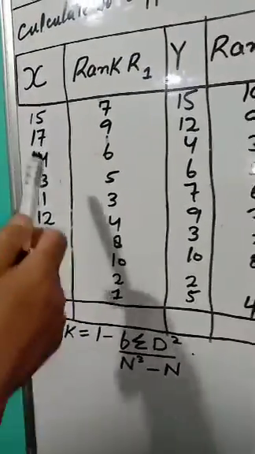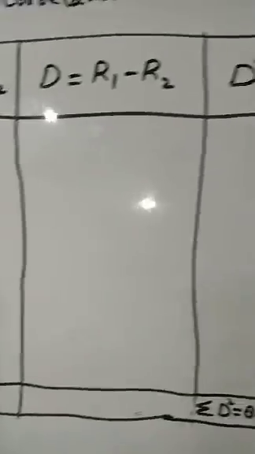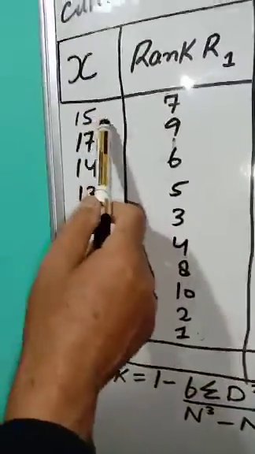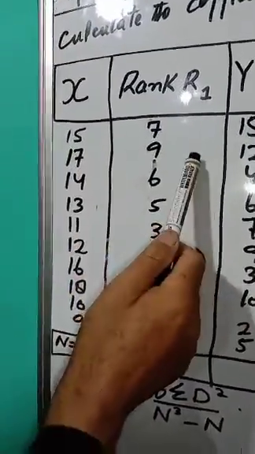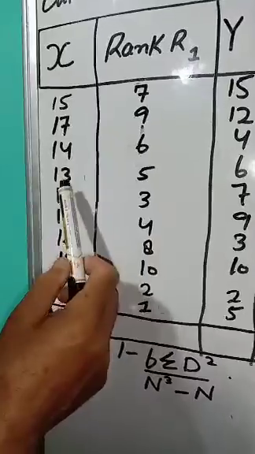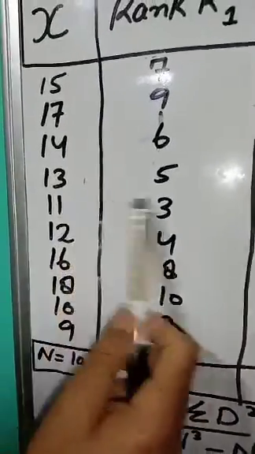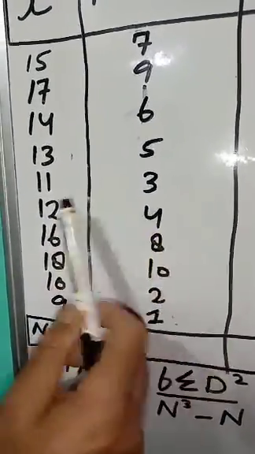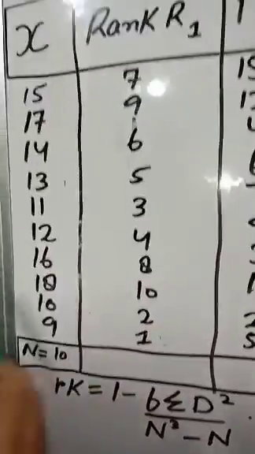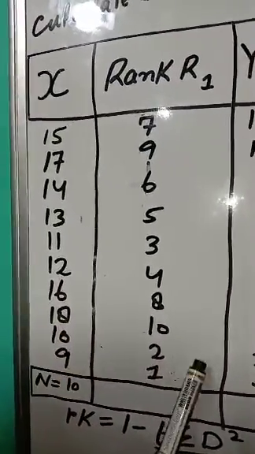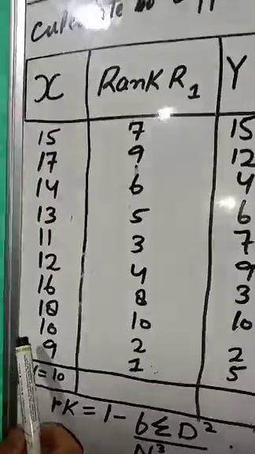So the ranks for X are: 7 for 15, 9 for 17, 6 for 14, 5 for 13, 3 for 11, 4 for 12, 8 for 16, 10 for 18, 2 for 10, 1 for 9.